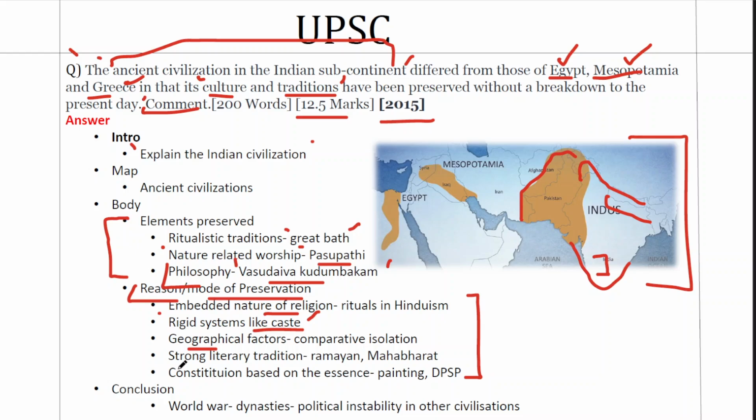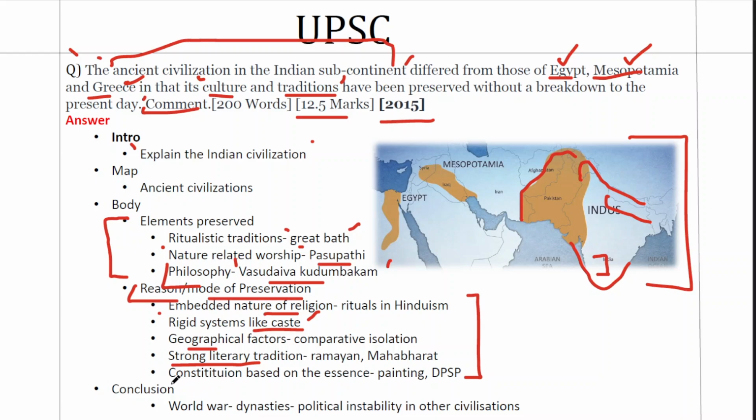The fourth point is about literary tradition. We had a literary tradition called the Shruti. It means orally we'll transcribe history. Then it was taken on. The epics like Ramayana and Mahabharata took various forms. They even continue in the form of movies in popular culture at present. So this strong literary tradition is also the reason why we have a continuity of culture and traditions.